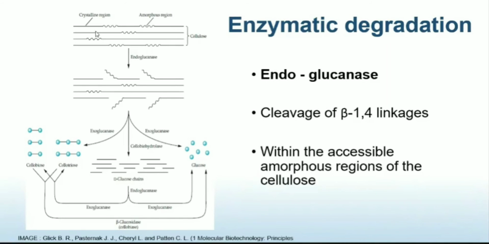As you can see in this diagram, cellulose is composed of a crystalline region and a loosely packed amorphous region. The endoglucanases will mainly act on this region and bring about cleavage of the beta-1,4 glycosidic bond which is present in the amorphous region of cellulose and generate smaller fragments.